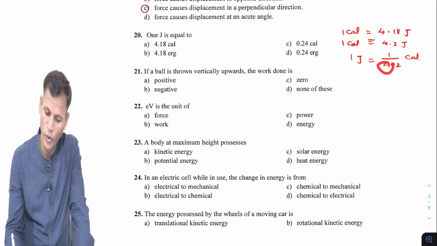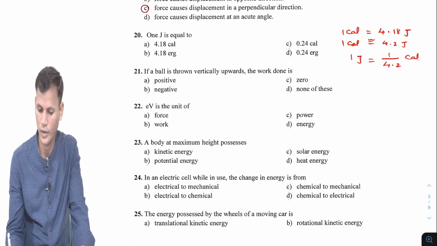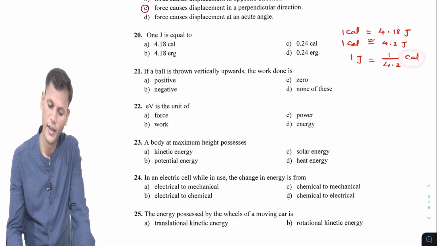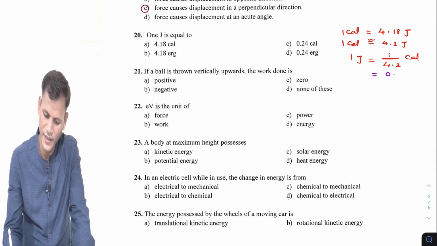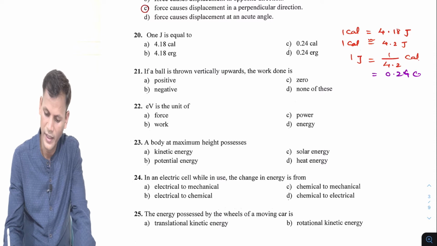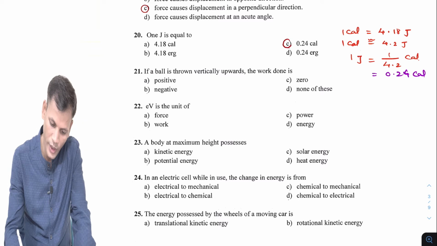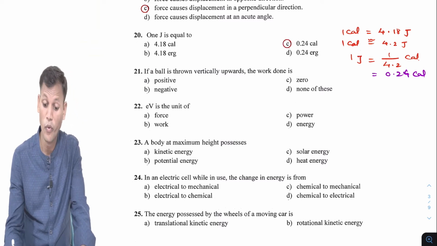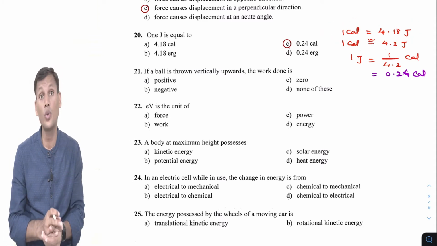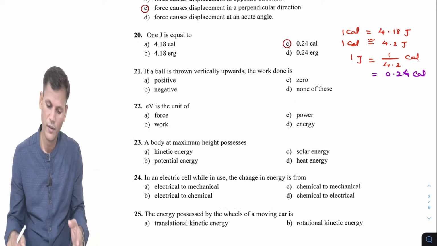Dividing it, we get nearly 0.24 calorie. So the answer will be 0.24 calorie. This relation we have to remember: 1 calorie is 4.2 joule, so 1 joule will be 1 upon 4.2.